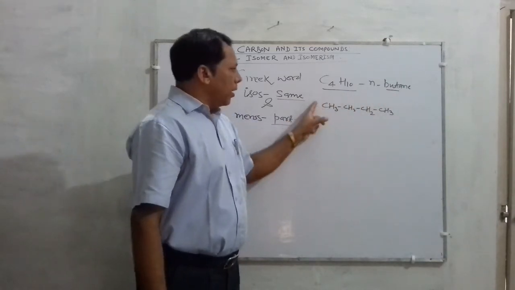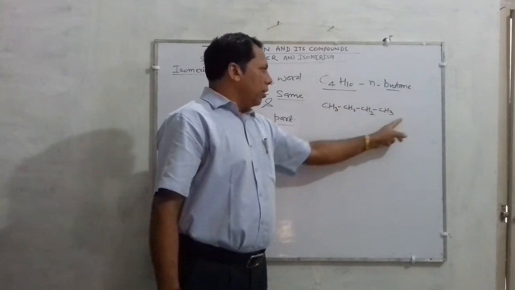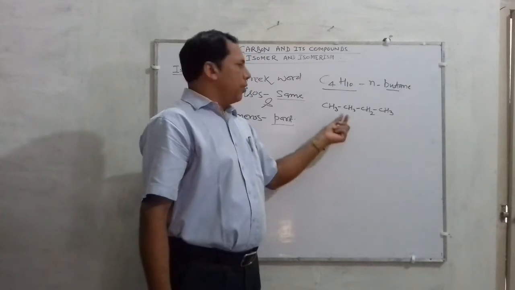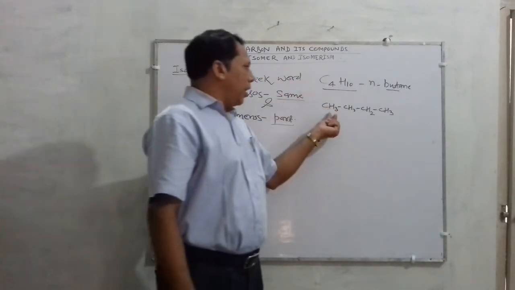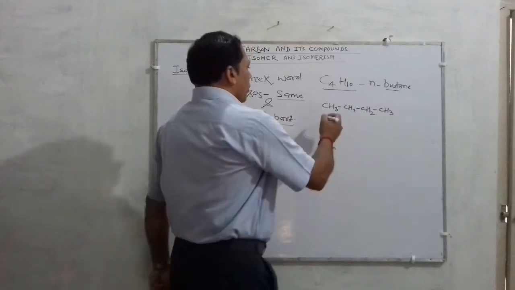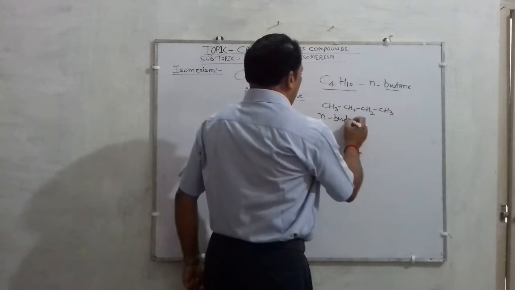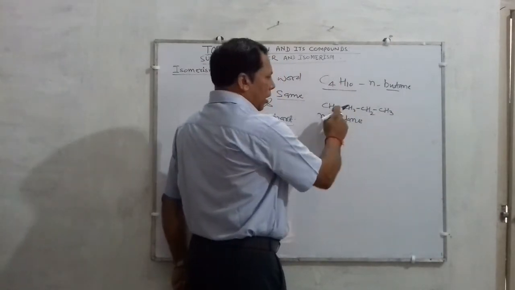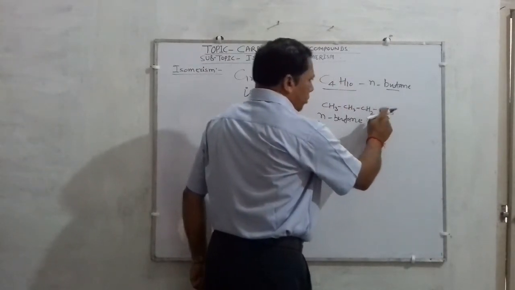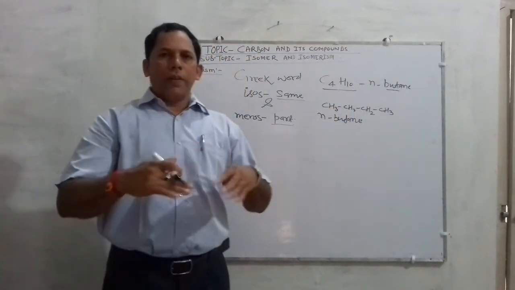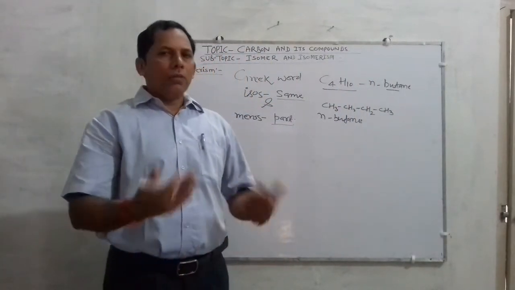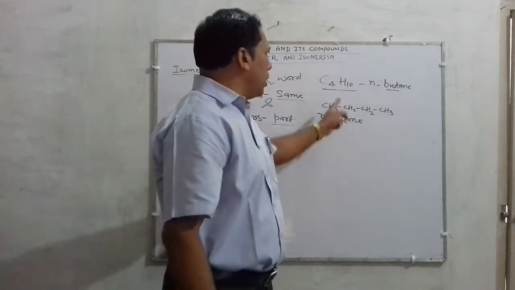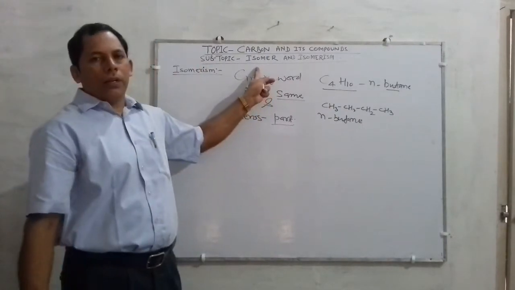This structure has a 4-member straight carbon chain of butane. So it is called n-butane or normal butane, which is the first structure. This is C4H10, and this is CH3, CH2, CH2, CH3. It is only a way of representing the structure. You have to notice how they differ in the arrangement of atoms or groups in the case of isomer and isomerism.